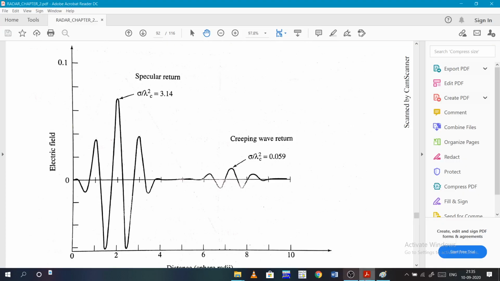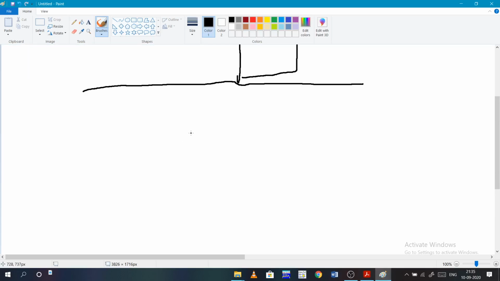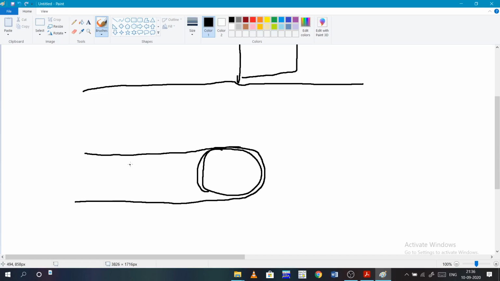It is the same thing here. Light is an electromagnetic wave and radar is also an electromagnetic wave, so they bend. When you take a smooth object, there is a chance that rays coming in will bend around like this and come back. What is the other chance? This is the normal case, hitting directly. But if it is not hitting directly, it is like an edge, and due to this edge it bends like this.